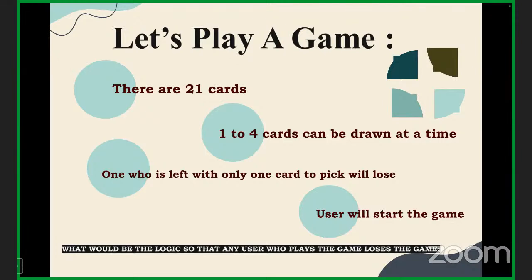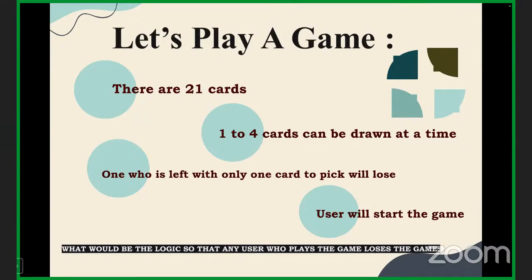loses. I mean, suppose it's my turn and I'm left with only a single card. I don't have any choice, right? So I'll lose the game. So you have to tell me the logic so that every time the computer wins the game. And the user is the one who starts the game. So could you tell me what would be the logic?